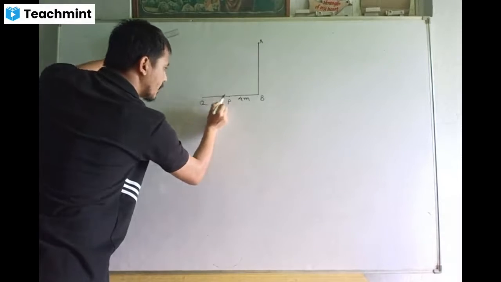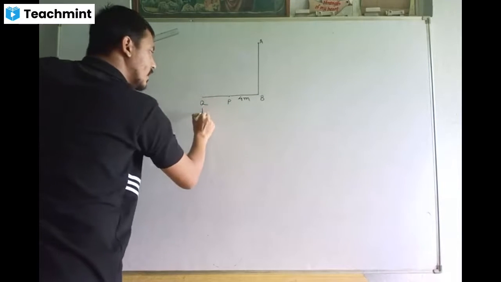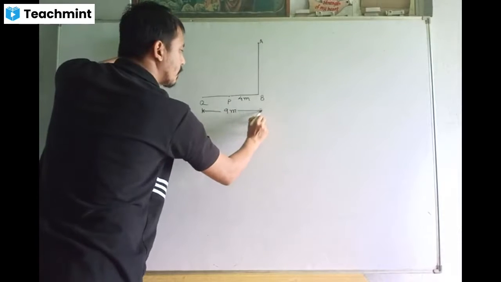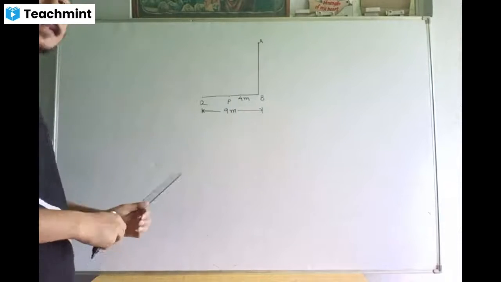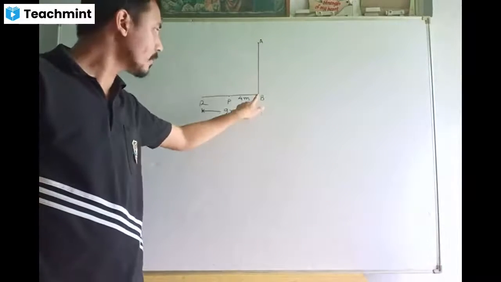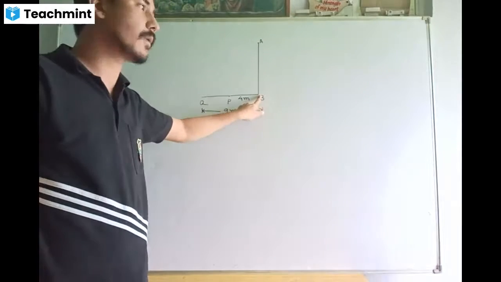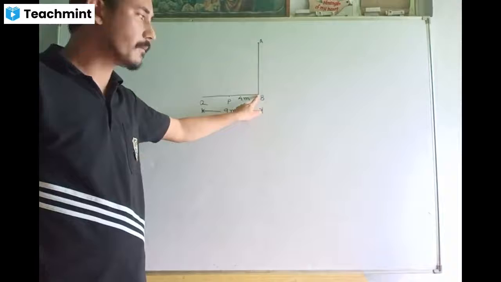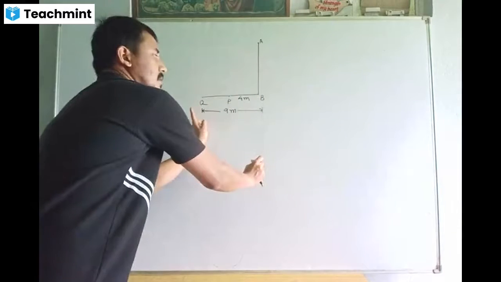Whereas the second point, Q, is at a distance of 9 meters from the foot of the tower. All the distances have been measured from the foot only. First point is at 4 meters from the foot of the tower. Second point is at a distance of 9 meters.